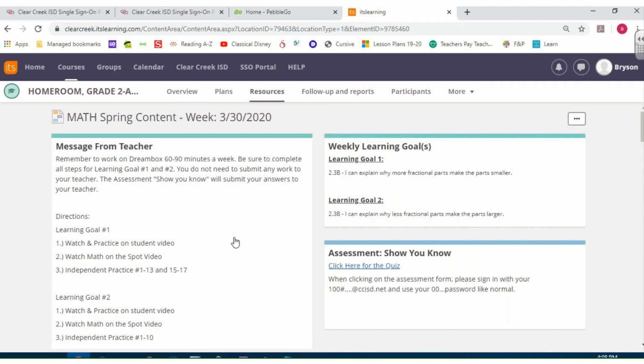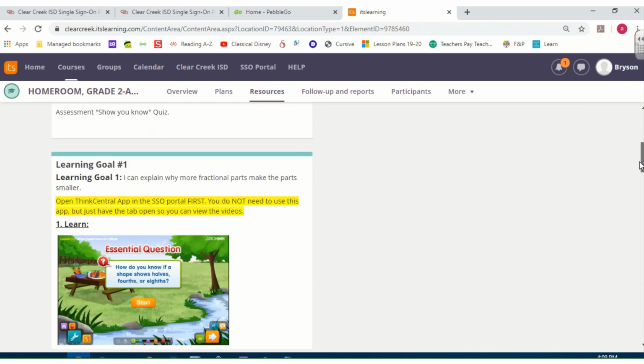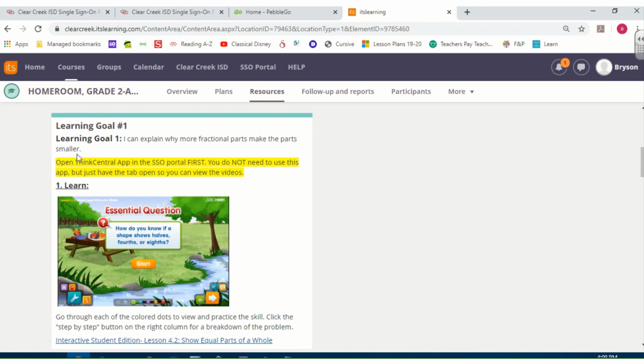So we did the same thing with math as we tried to leave some easy to use directions here on the left-hand side. This week there is Learning Goal 1 and Learning Goal 2, so make sure that you submit both of those. There also is an assessment at the very end that I need you to fill out as well. So let's go through this first. Learning Goal 1, and this is going to be the same